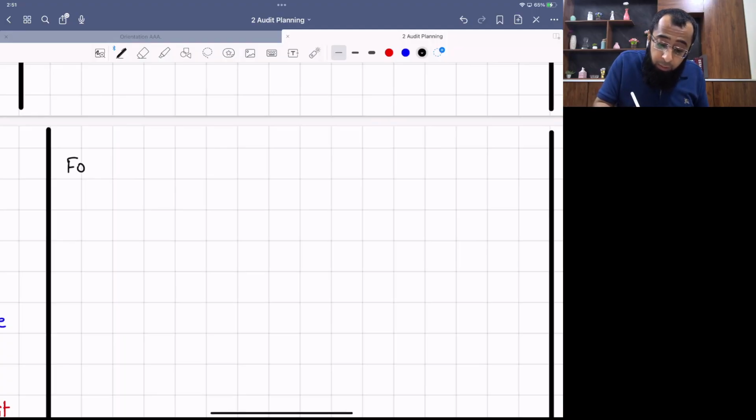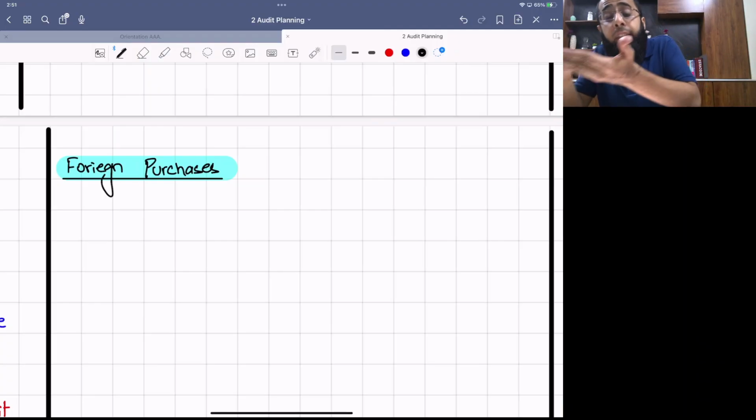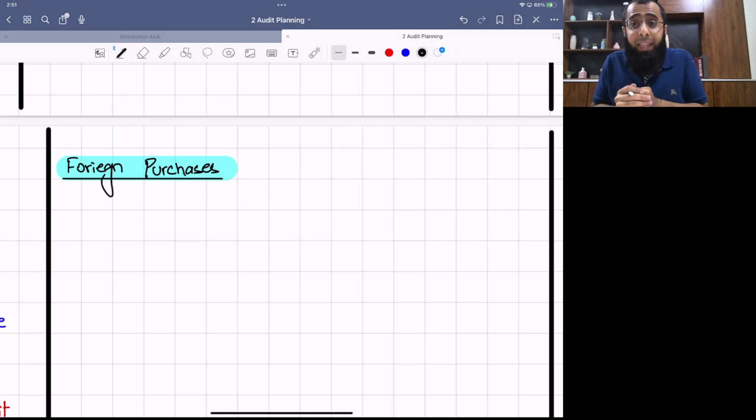For example, if the company is doing foreign purchases, let's identify the risk. Think about this situation. When you are doing foreign purchases, your risk is adverse exchange rate movement. Now, if a student just repeats the scenario that company is buying goods from supplier A, who is a foreign supplier, full stop, where is the risk? You just repeated the scenario. The risk was that there will be adverse exchange rate movement and that will increase your cost and affect your profit margins. So don't repeat the scenario, identify the risk.